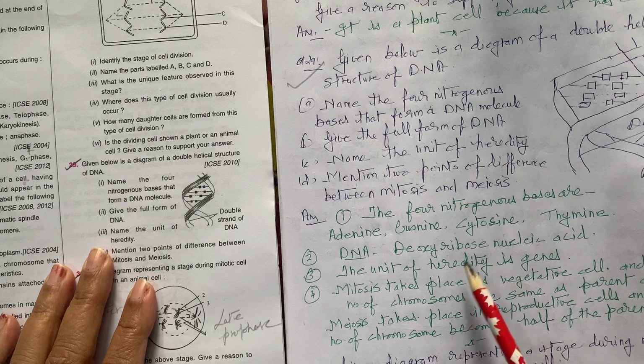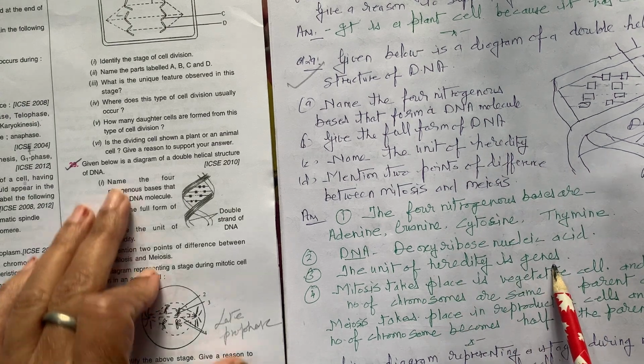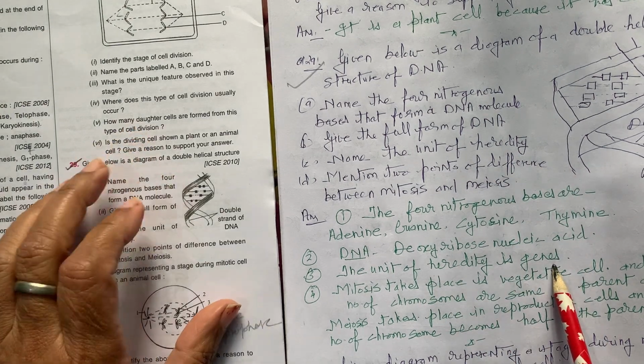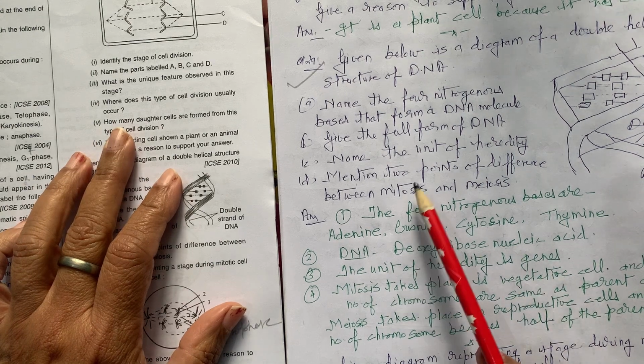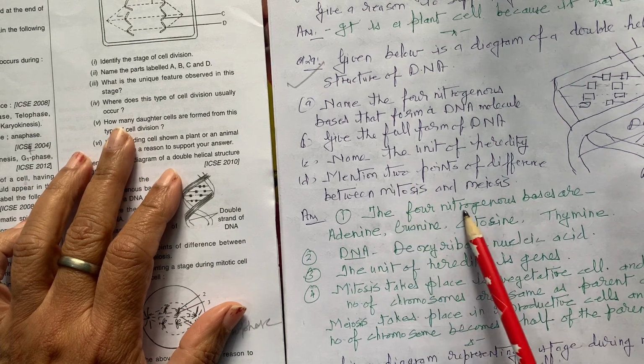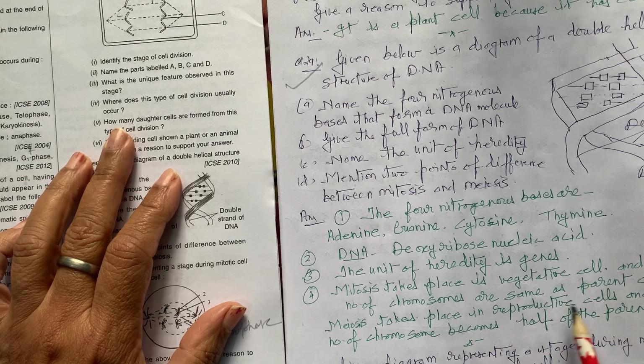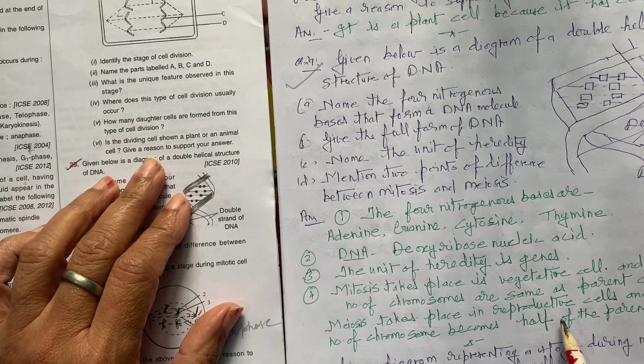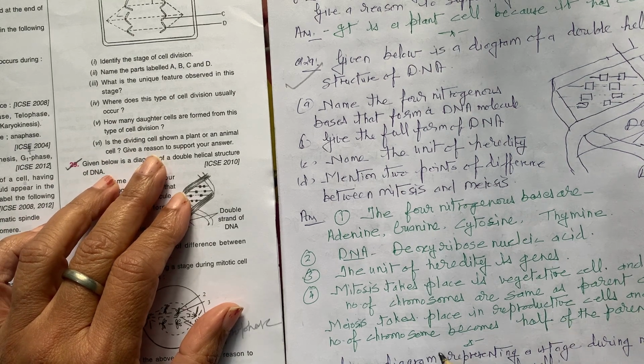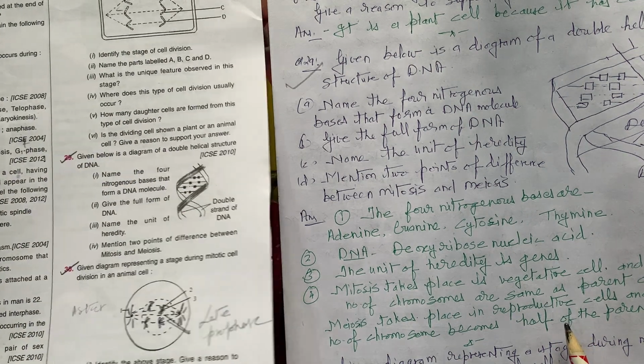Name the unit of heredity. The unit of heredity is genes. Mention two points of difference between mitosis and meiosis. Mitosis takes place in the vegetative cell and the number of chromosomes is the same as the parent cell. Meiosis takes place in the reproductive cell, where chromosomes become half of the parent.